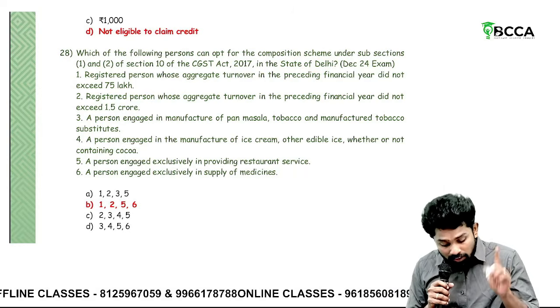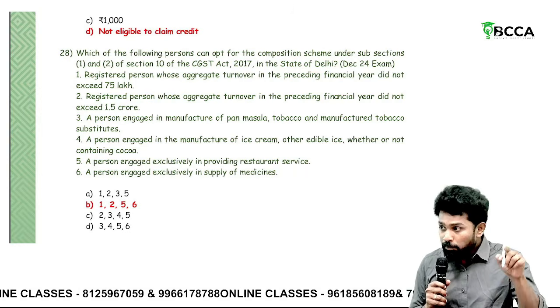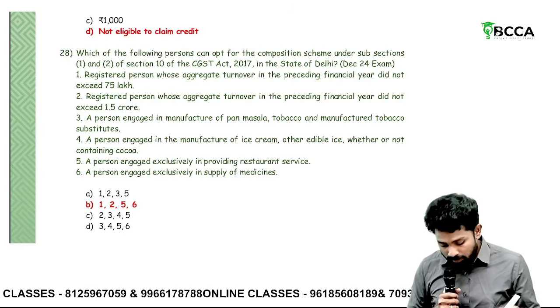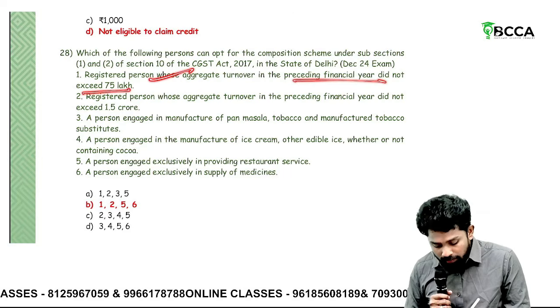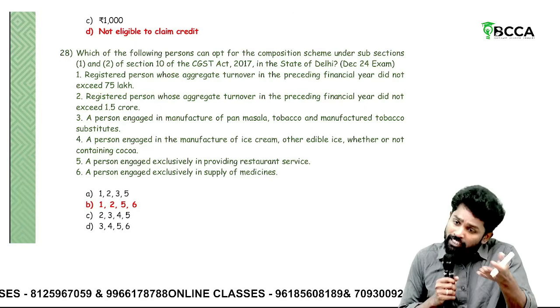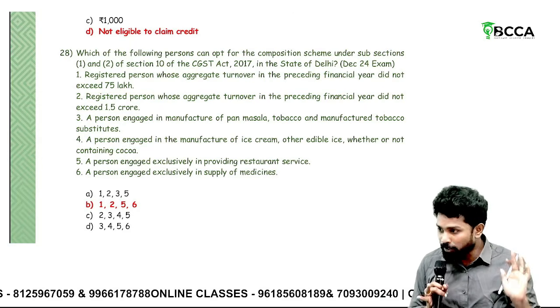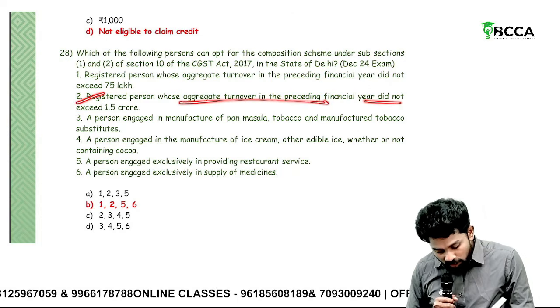Okay. But actually for Delhi, what is the threshold? 1.5 crores. Delhi is not a special category state. Registered person whose aggregate turnover did not exceed 75. If it did not exceed 75, it did not exceed even 1.5 also. Registered person whose aggregate turnover did not exceed 1.5.